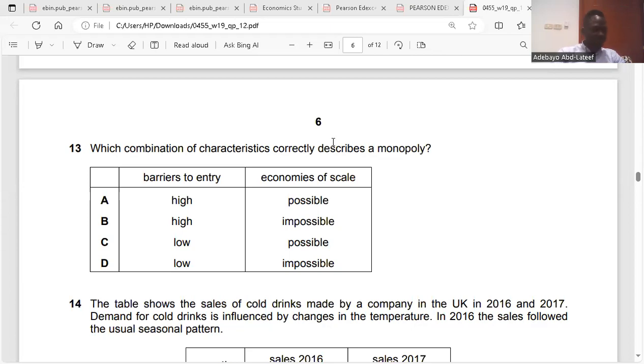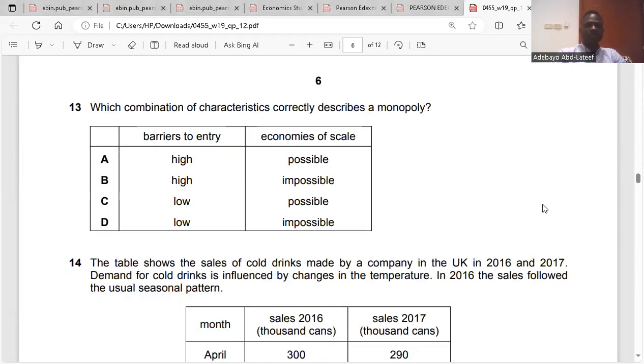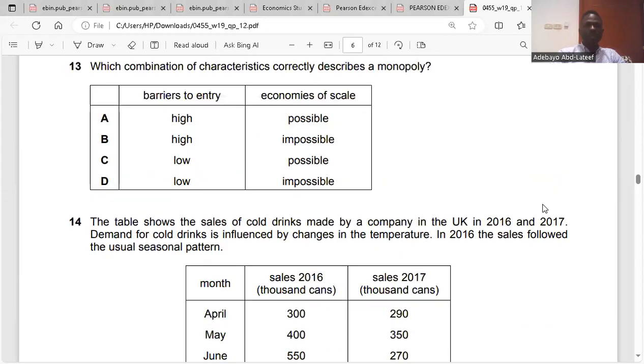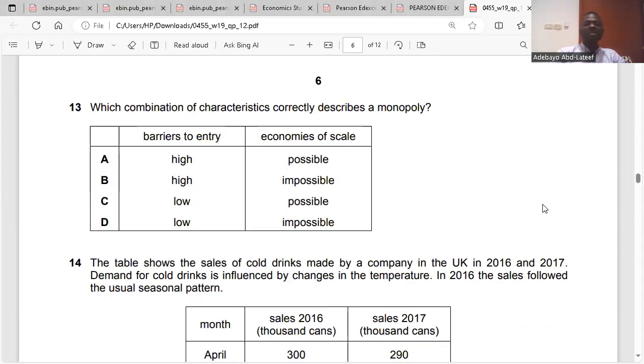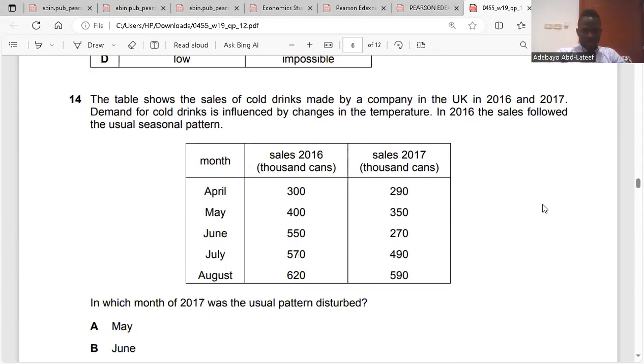Going back to question 13. They said, which combination of characteristics correctly describes a monopoly? So the answer is A, because it has high barriers to entry and enjoys economies of scale, because it operates on a larger scale. I think that is clear. We go to question 14.